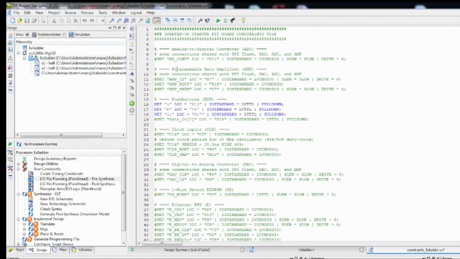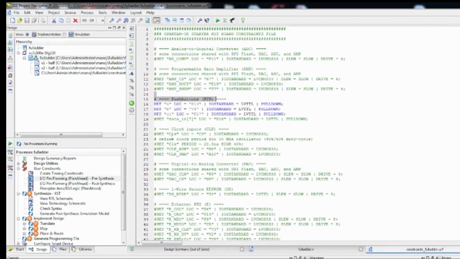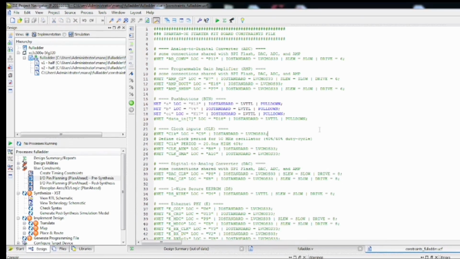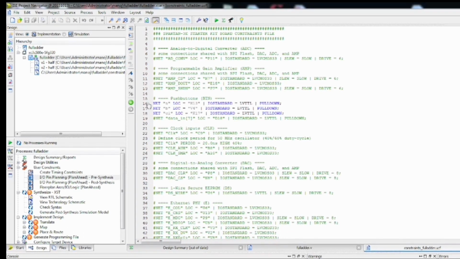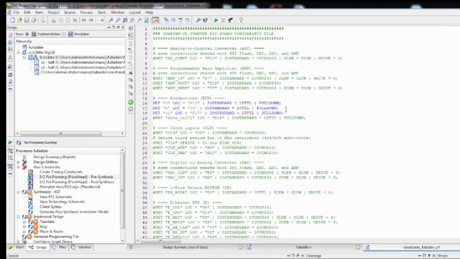If you look here in the user constraints file, there are different interfacing things. Like on the board there will be different things present, like push buttons, LEDs, and digital to analog converter, analog to digital converter, clock inputs, and all those things. Many more things will be there. So this UCF indicates that you are creating an interface between the code that you are writing and the things that are present on the board.